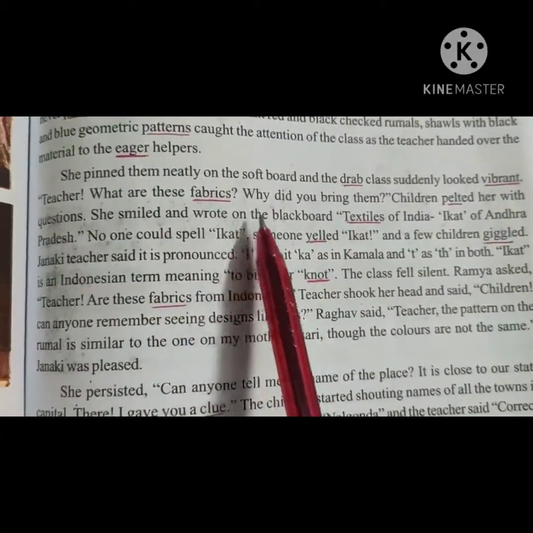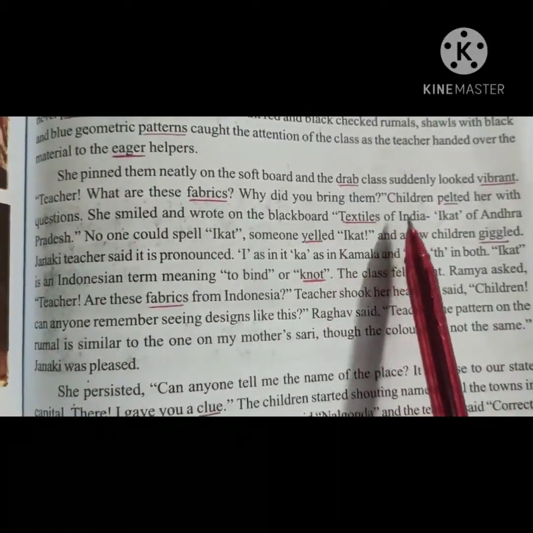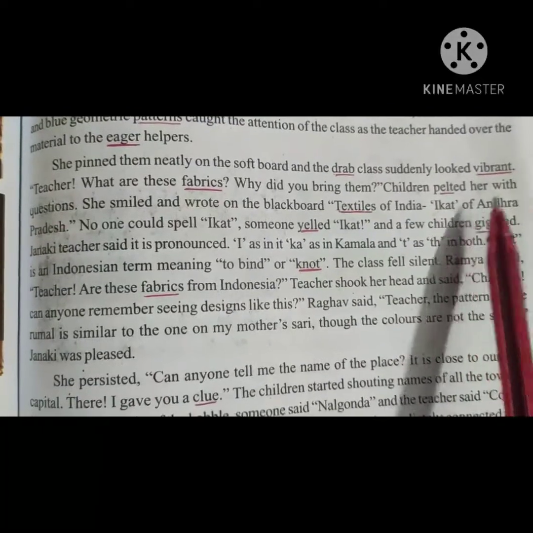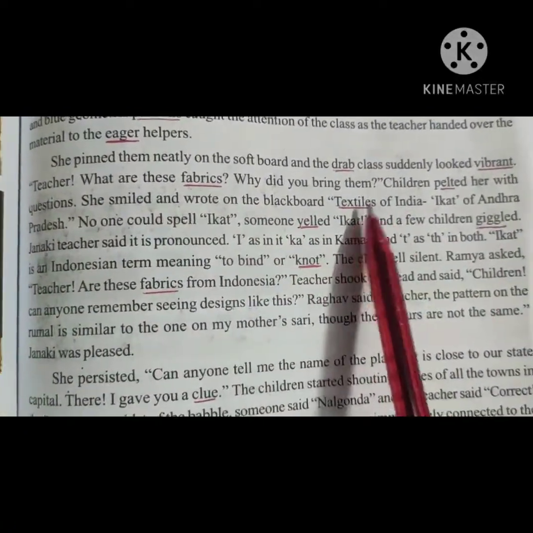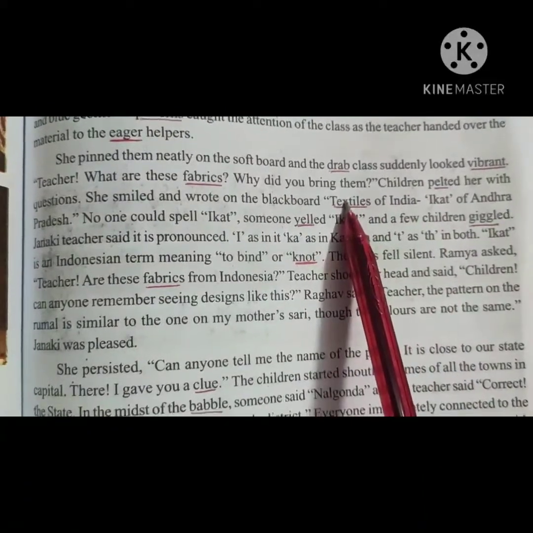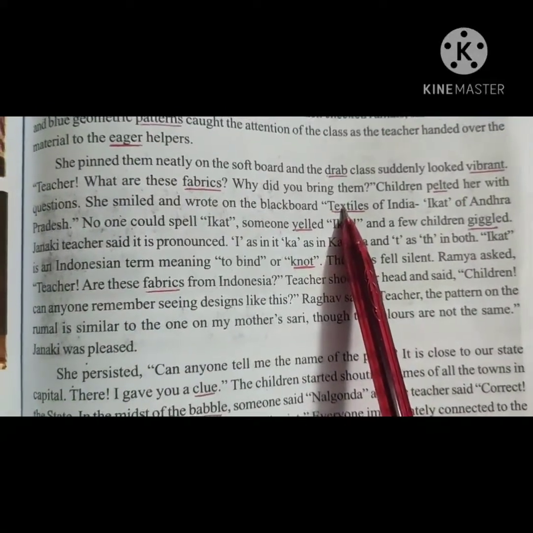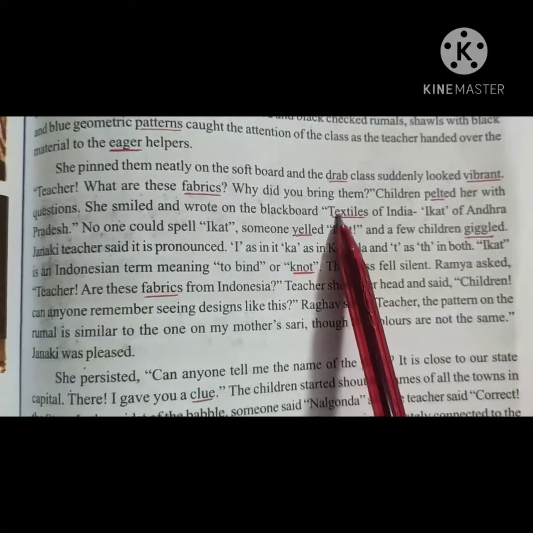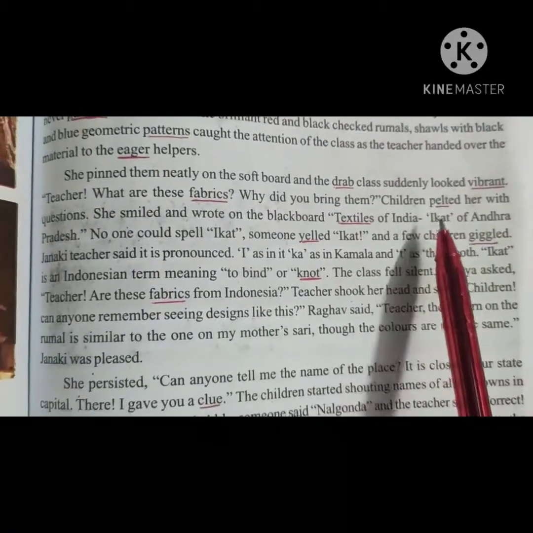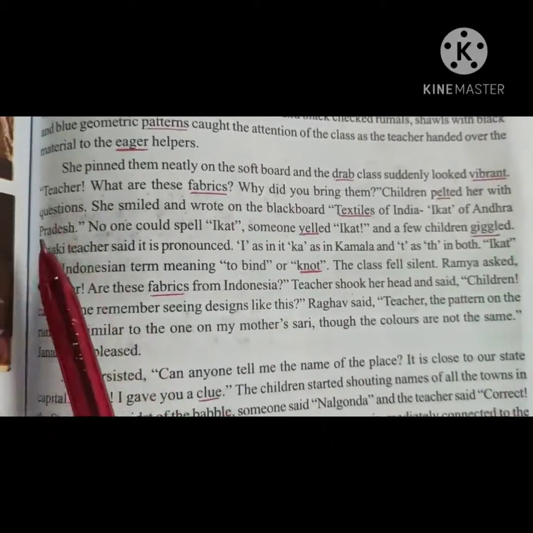She smiled and wrote on the blackboard, Textiles of India, Ikat of Andhra Pradesh. So what did the teacher write on the blackboard? Textiles of India, meaning of textiles. Any type of cloths made by knitting. And India, Ikat of Andhra Pradesh.